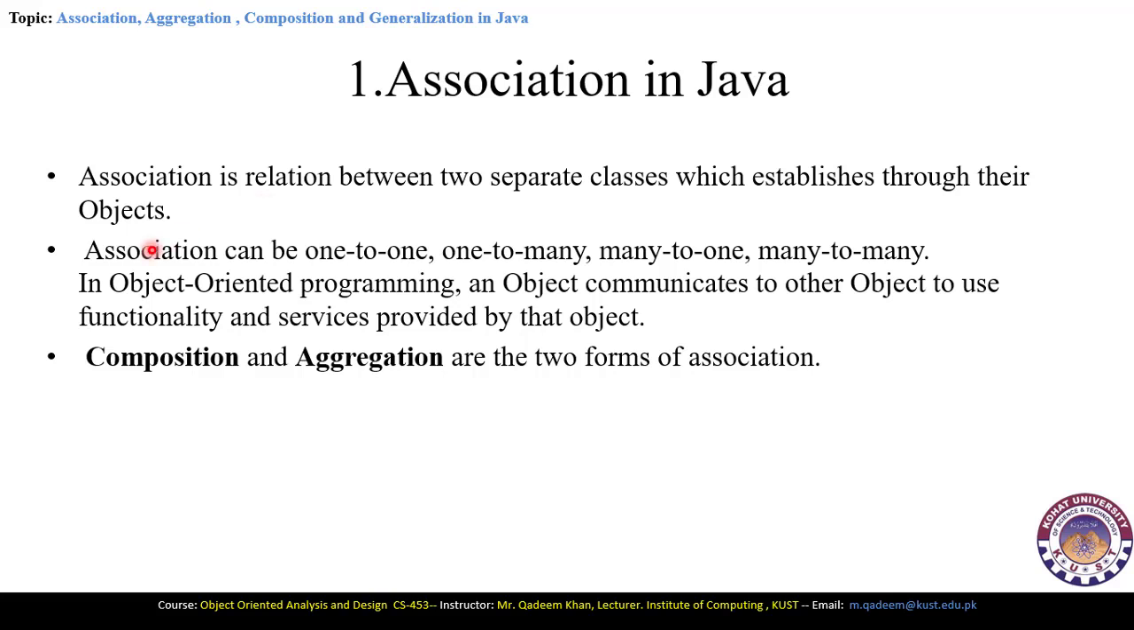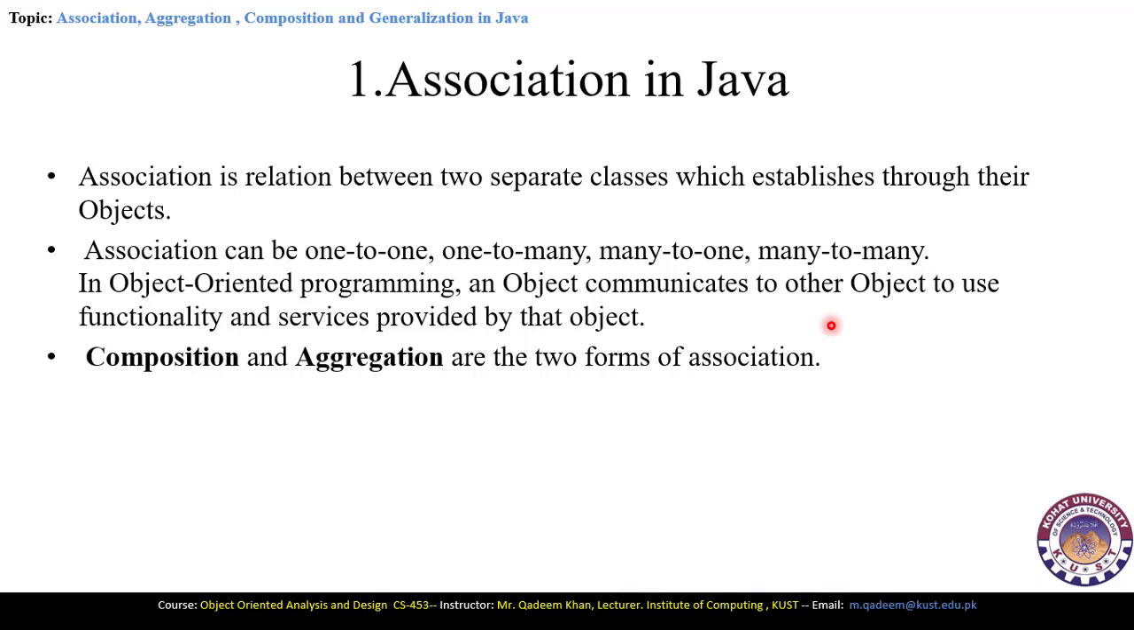Association can be of different types. It can be one-to-one association, that means that one class exactly accesses another class, or one-to-many association, that means that one class accesses many classes, or many-to-one, that means many classes access only one class, and many-to-many means many classes access many classes. So in OOP, that is in object-oriented programming languages, we in fact use association for reusability, to reduce complexity, and also to achieve code compactness.